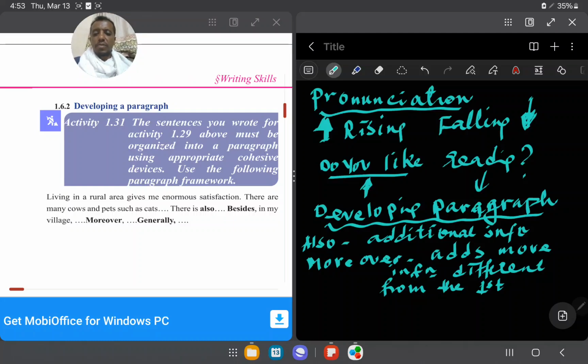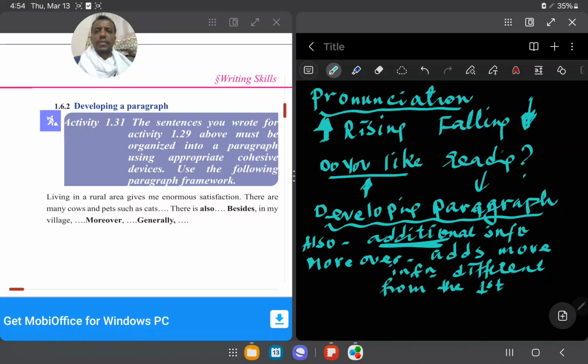Maybe to show you a sample paragraph. For example, you can say the forests and the streams around my village became a source of my happiness. If you are living in rural areas, you can say like that. Also many cows and pets. You can say also many cows and pets, streams and forests. Also, additional information, okay? You can underline here: also, which we use for additional information.